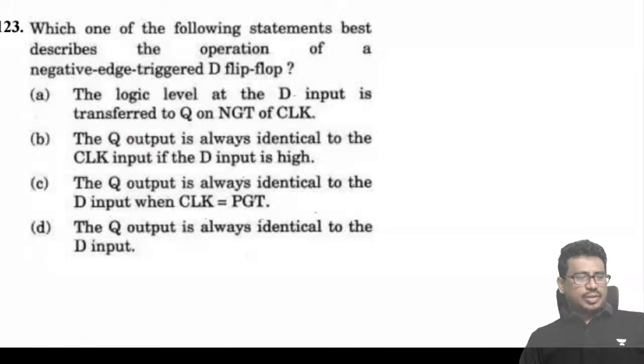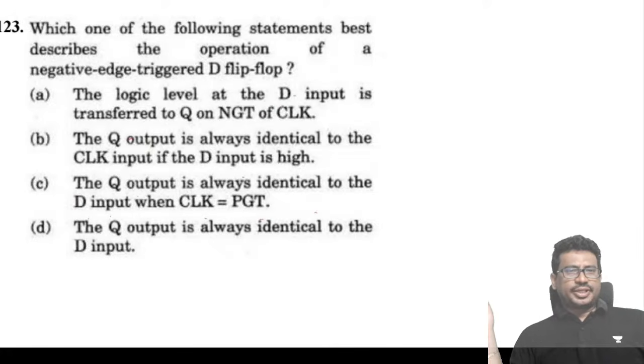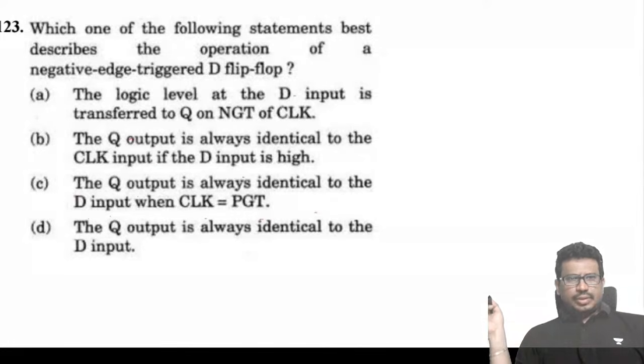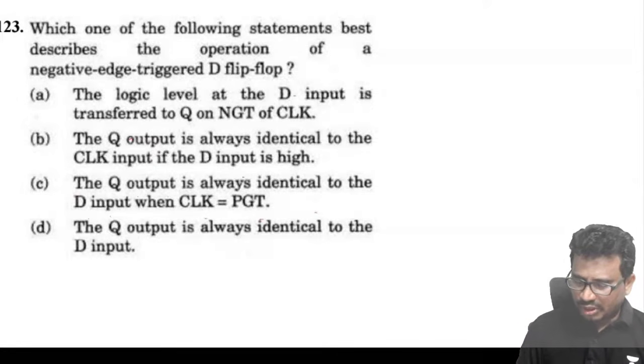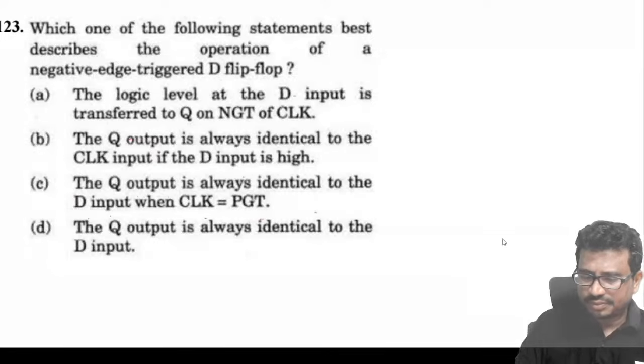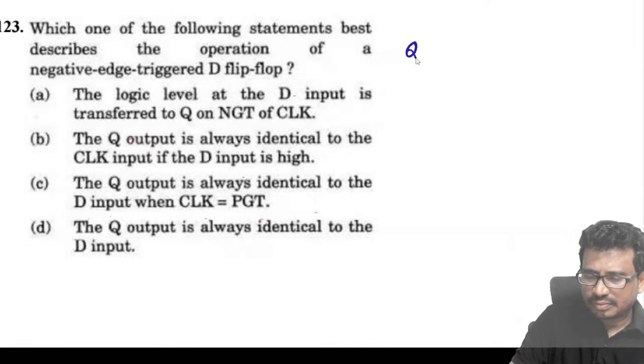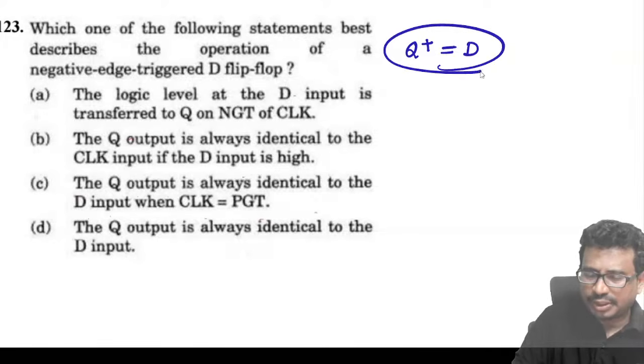Next, which of the following statements best describes the operation of a negative edge triggered flip-flop? In case of a negative edge D flip-flop, what will be the output, you tell me? Q plus is equal to what element of D?